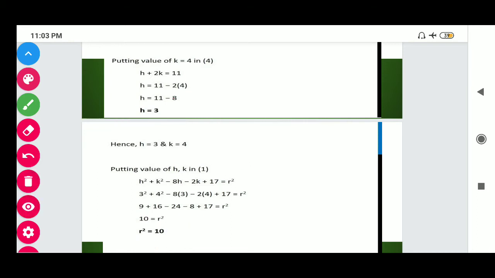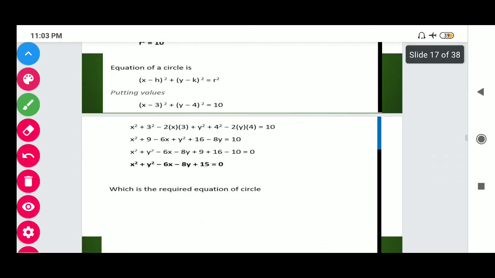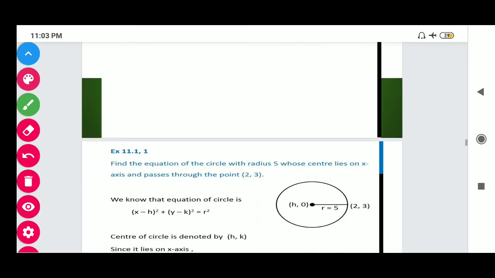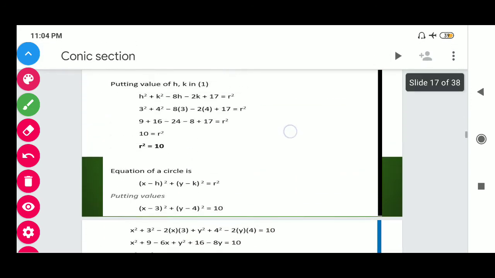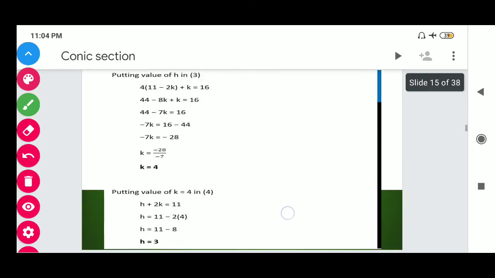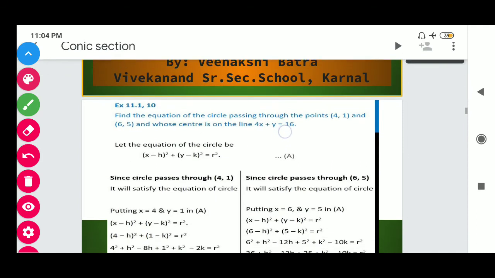So students, in this way we have found the center and radius, and the equation of the circle will be (x - h)² + (y - k)² = r². Putting the values of center and radius and expanding the whole square formula, we get the required result. So students, in this way we have completed the question. This is a very important question, and you have the next question, question number 11.